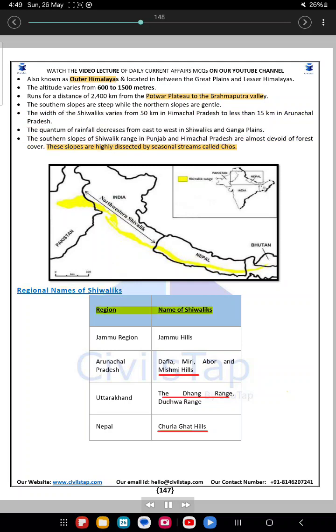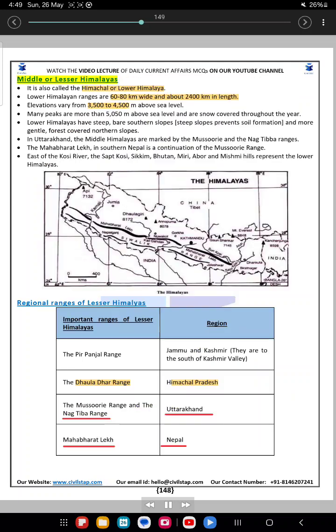Regional names of Shivaliks. Jammu region: Jammu Hills. Arunachal Pradesh: Dafla, Meri, Aber and Mishmi Hills. Uttarakhand: Dhang Range, Dudhwa Range. Nepal: Churiya Ghat Hills.